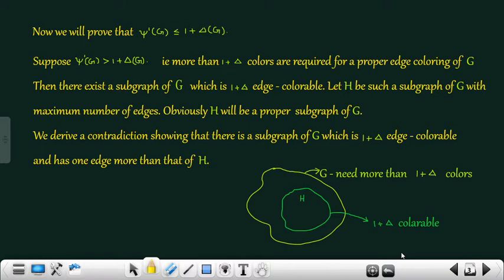Let H be such a subgraph of G with the maximum number of edges. Obviously, H will be a proper subgraph of G. We will show that there exists a 1 plus delta edge colorable subgraph of G with one more edge than that of H, which will be a contradiction to the choice of H, and so our assumption is wrong. That is the outline of the proof.